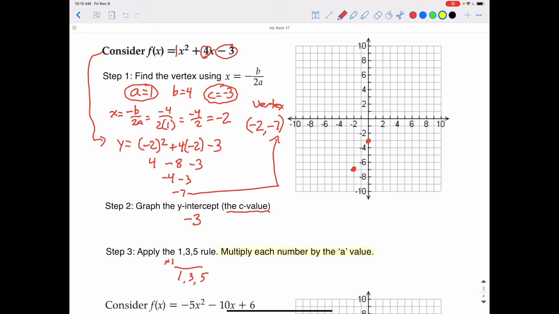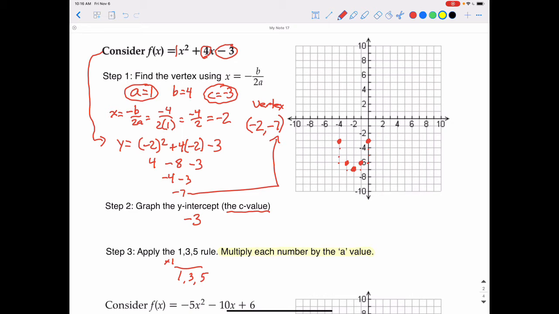We start at the vertex, and from the vertex we go out 1 in both directions and then up 1. The up 1 is the 1 part of the 1-3-5 rule. Then from those 2 points we go out 1 in each direction, but then we go up 3. So we go out 1 and go up 1, 2, 3, place a point there. Then you go out 1 and go up 1, 2, 3, place a point there. But look, we already have a y-intercept there, so that's a really good indication that we're on the right track and that we have the parabola in the right place.